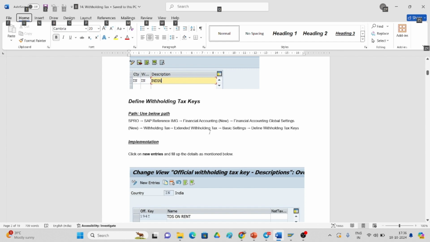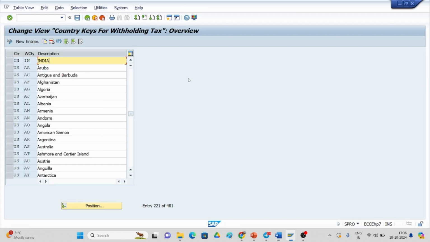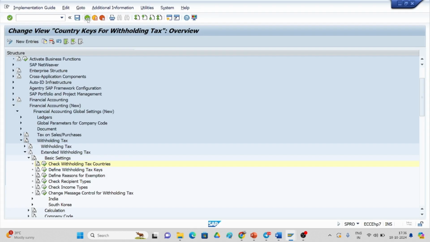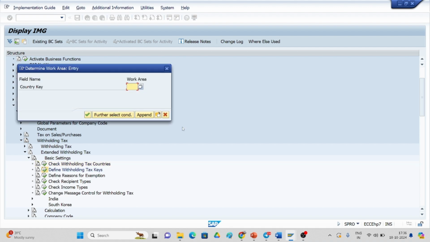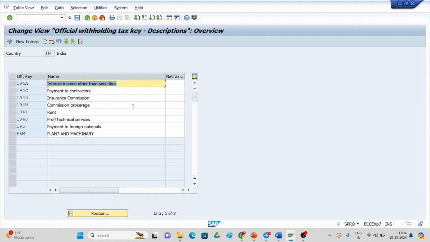This is also there if you go and see basic settings and define withholding tax key, just come back. This is the step. Here also you should give our country and enter. These are the taxes that we have already created. If you want to create, you can go and create the section and give the description accordingly. I have created 194I rent, okay.